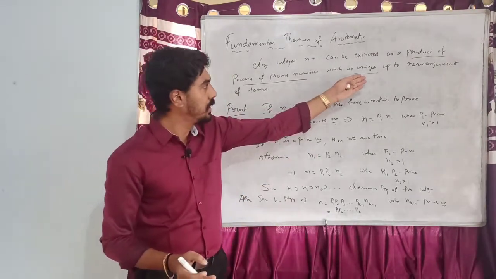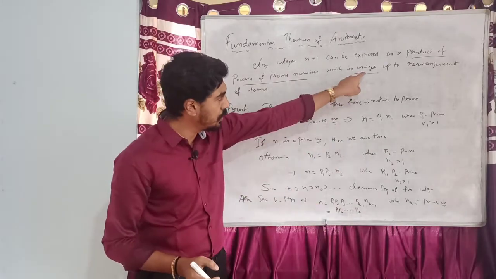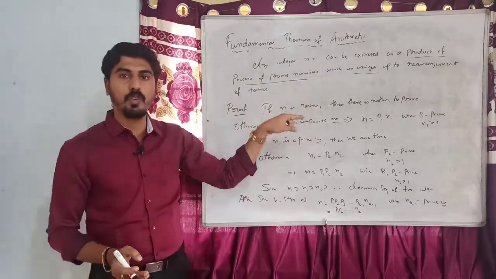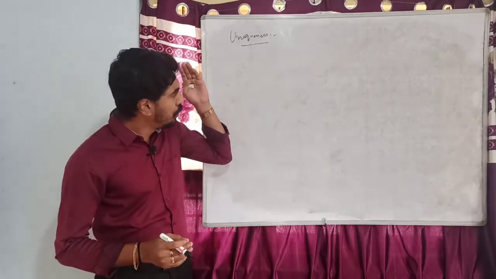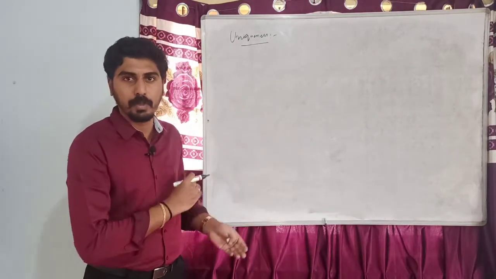Now we are going to show that this representation is unique up to rearrangement of terms. To prove the uniqueness, I consider two representations of n as a product of prime numbers.